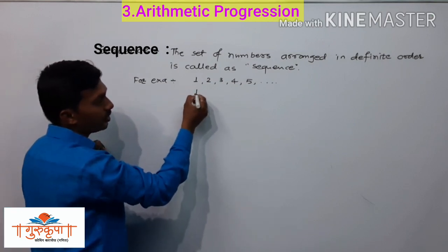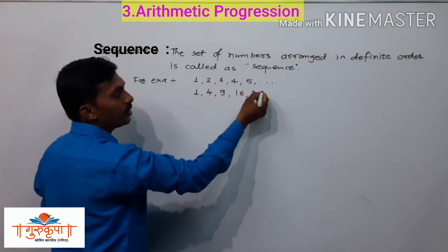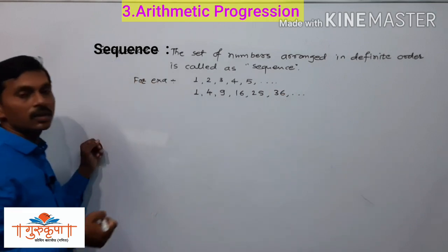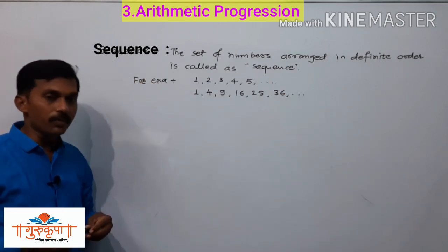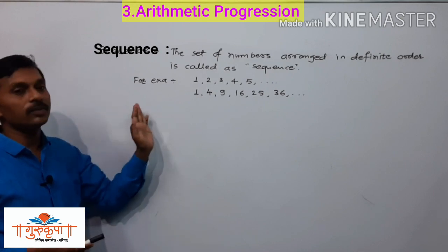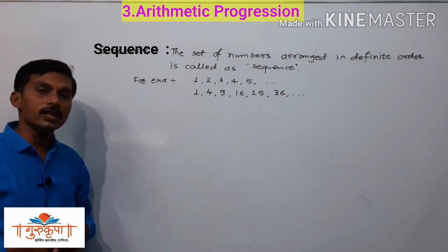We will write 1, 4, 9, 16, 25, 36 and so on. It is also a sequence.